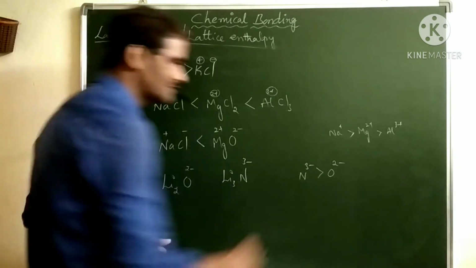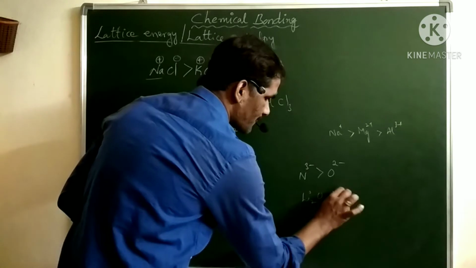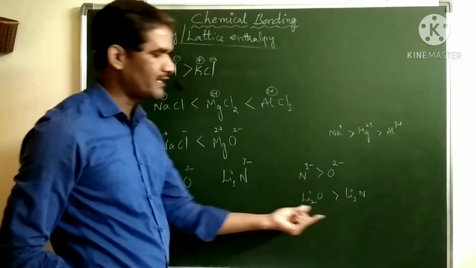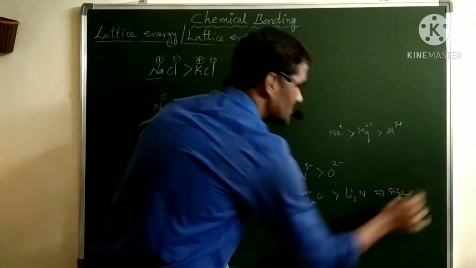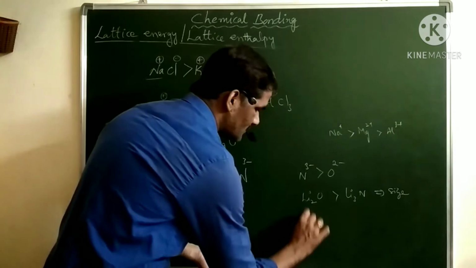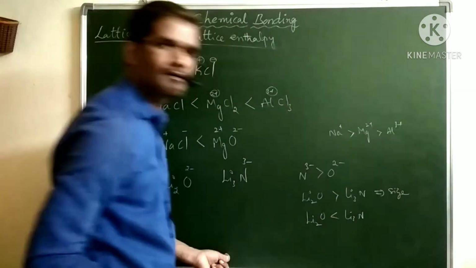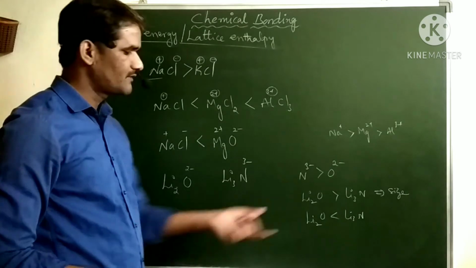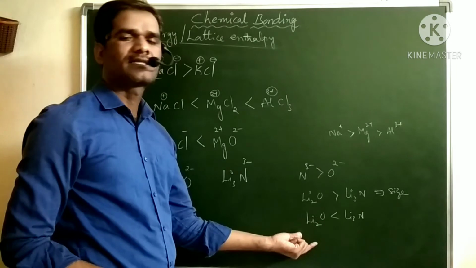So here we have two points. One is with respect to size, and this should be the order: lattice energy should be more for lithium oxide compared to lithium nitride. If you consider size as the main factor, you get this order. If you consider charge as the main factor, lithium nitride has more charge, so it should have more lattice energy. Now we are getting two orders. In one case lithium oxide is more, and in the other case lithium nitride is more.